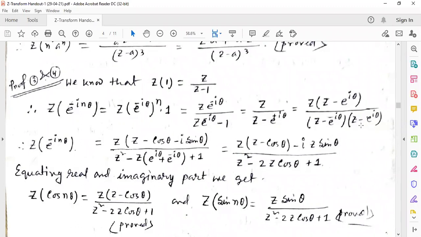That is z square minus e to the power i theta. Actually, to remove this one, z plus e to the power i theta, we are multiplying the numerator by z minus e to the power i theta. So it will be coming z minus e to the power i theta into z minus e to the power i theta.